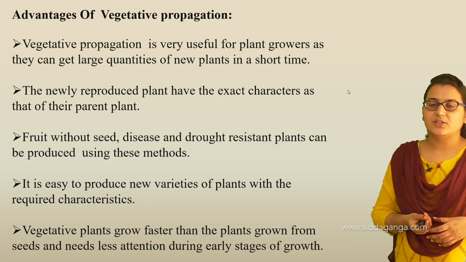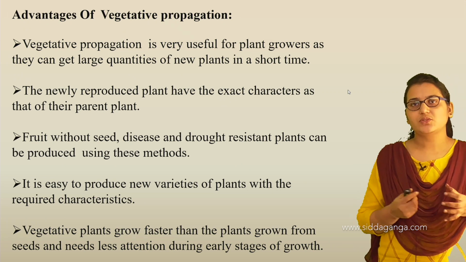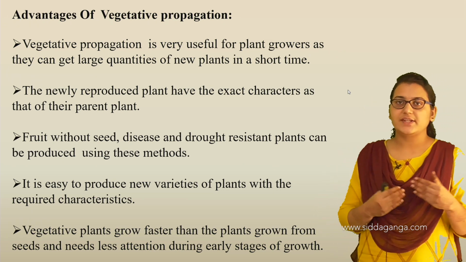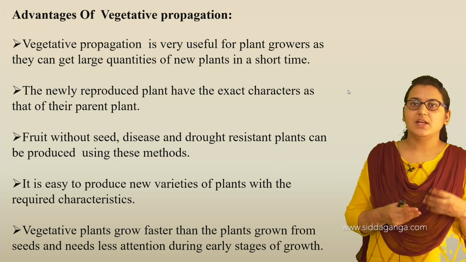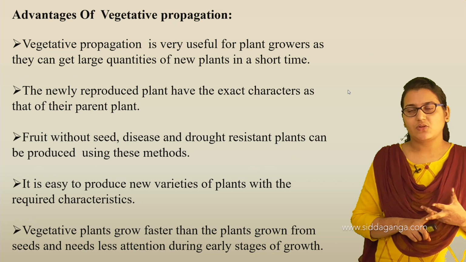And disease and drought resistant plants can be produced using these methods. Most plants are prone to diseases. Due to changes in atmospheric conditions, plants become more susceptible to insects, pests or diseases.